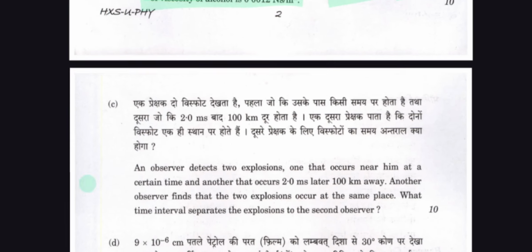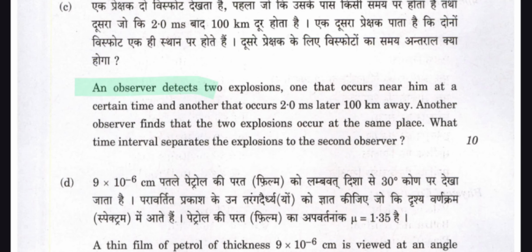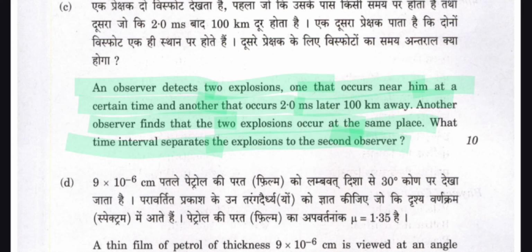And question C here: an observer detects two explosions that occur near him at a certain time, and another that occurs 2.0 millisecond later 100 kilometer away. Another observer finds that the two explosions occur at the same place. What time interval separates the explosions for the second observer?